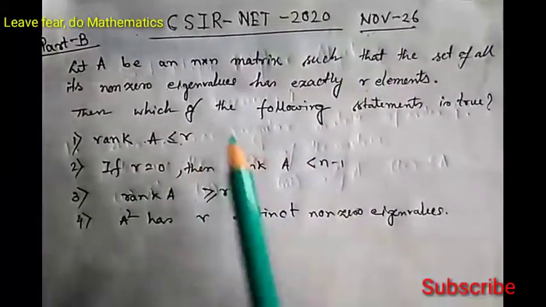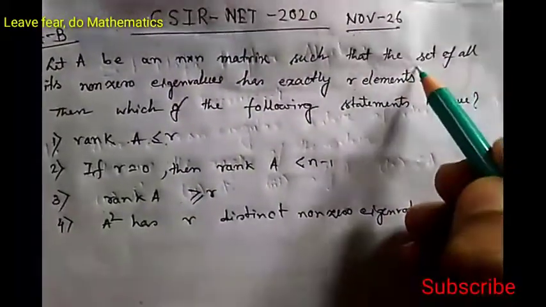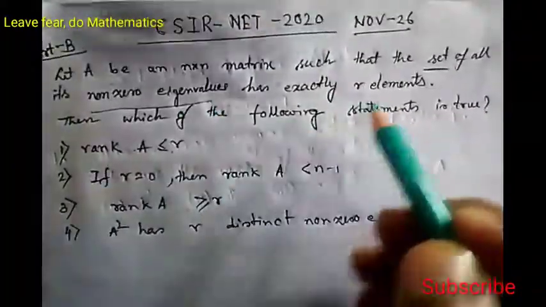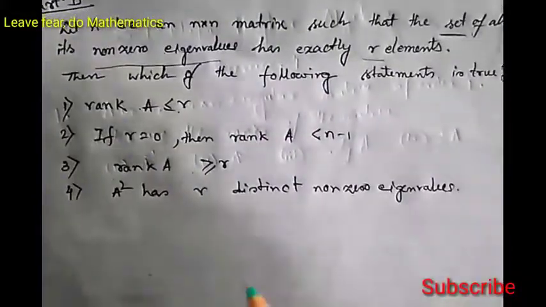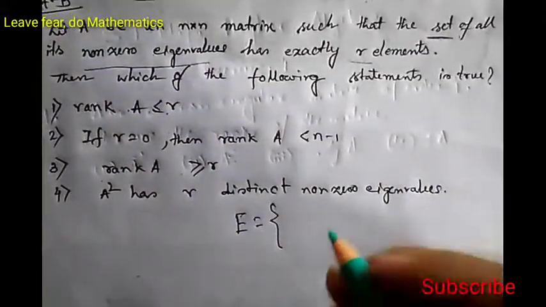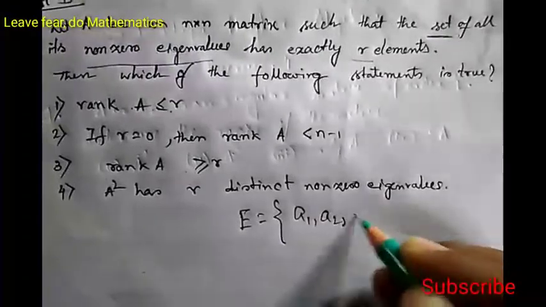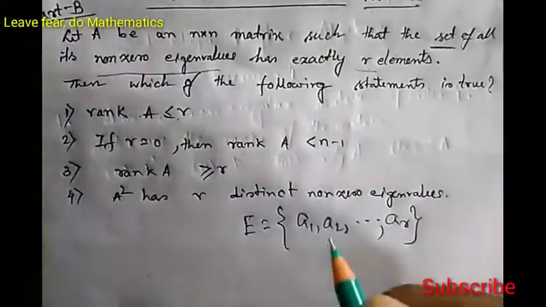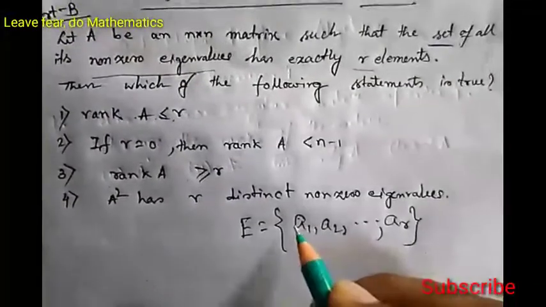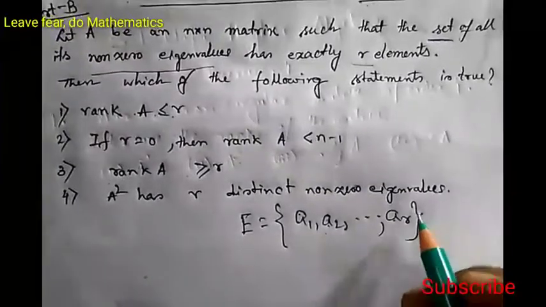Let us look at what is given. This is a set of all its non-zero eigenvalues, which has exactly r elements. Suppose the set of non-zero eigenvalues is E, and E has exactly r elements, say A1, A2, up to AR. Since this is a set, and in a set repetition of elements is not allowed, A1, A2, up to AR are all distinct. So these are r non-zero eigenvalues of the matrix, and they are all distinct.